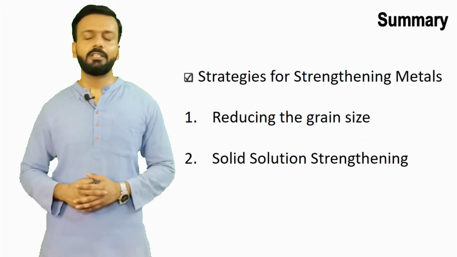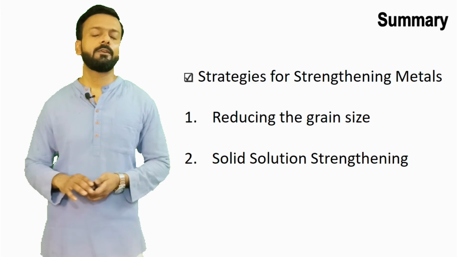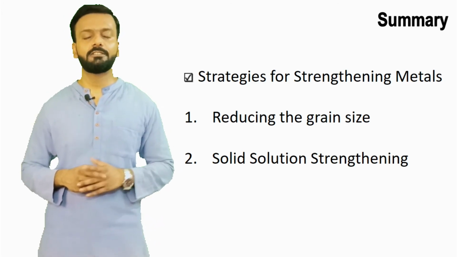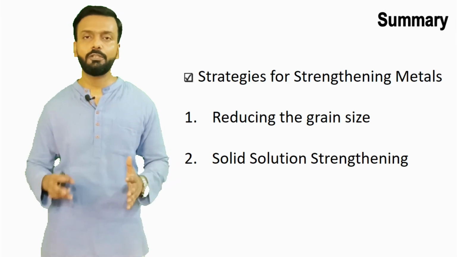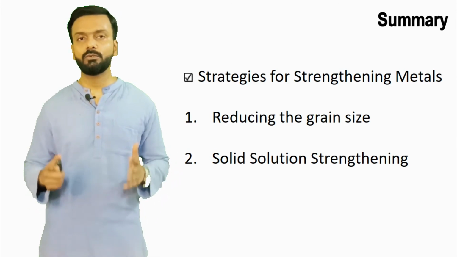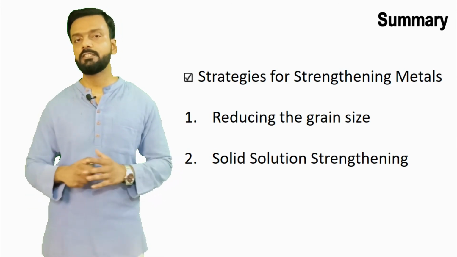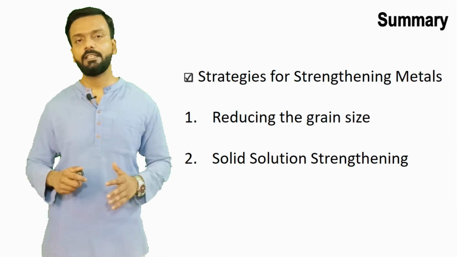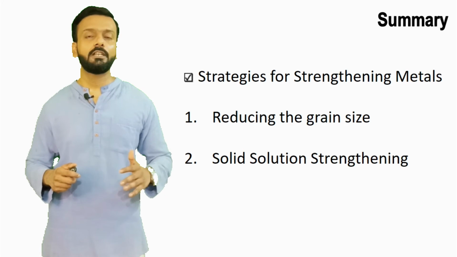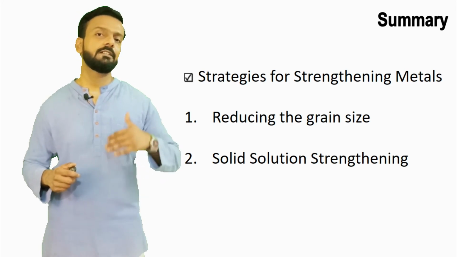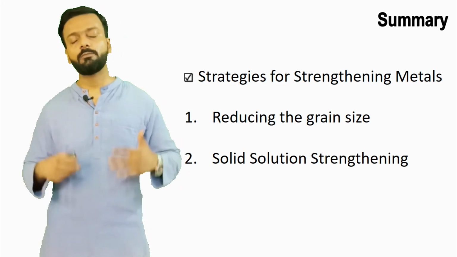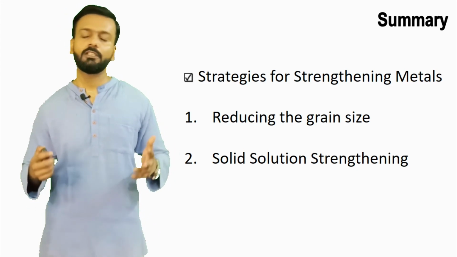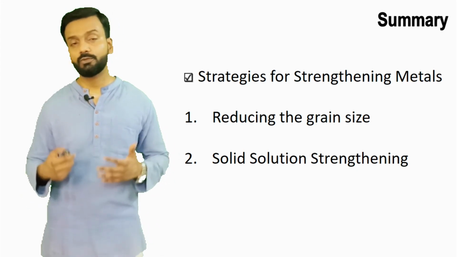So let us summarize what we have studied today. As I said, there are 4 strategies by which we can strengthen the material. In today's video, we only discussed 2 strategies. The first one is that we reduce the grain size. As the grain size reduces, the grain boundaries increase, and more grain boundaries mean more hindrance to the movement of dislocation, so the material appears to be much stronger.